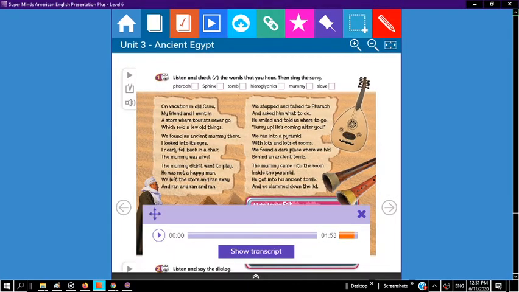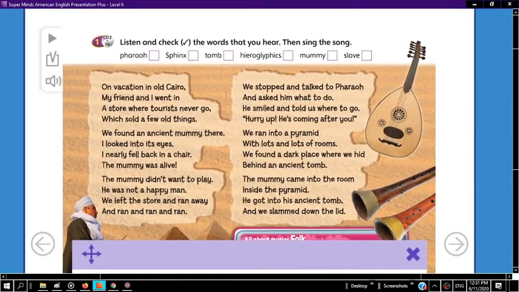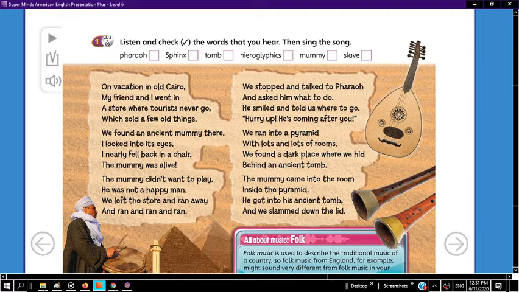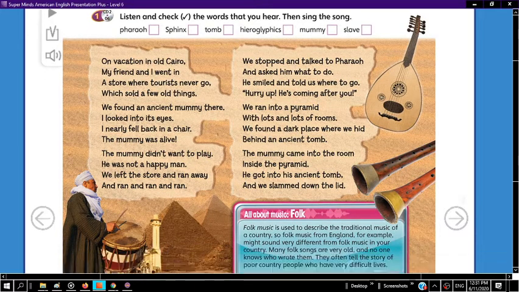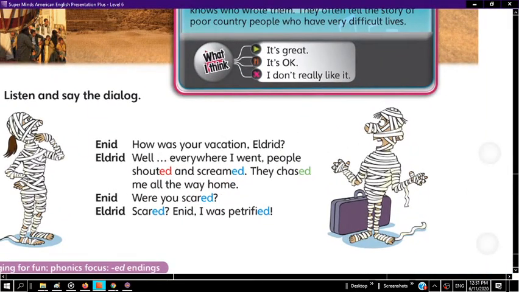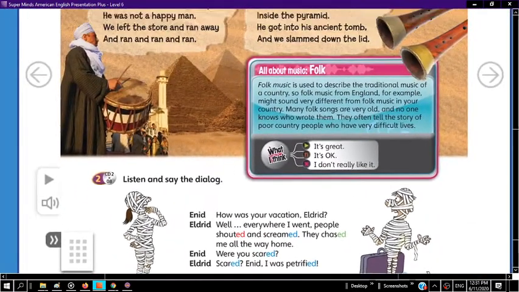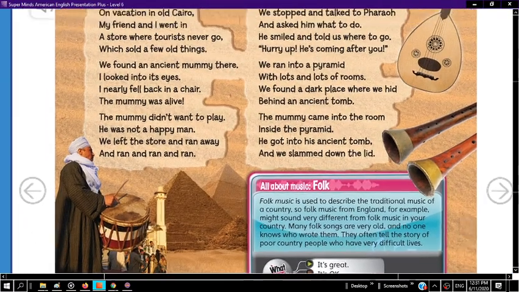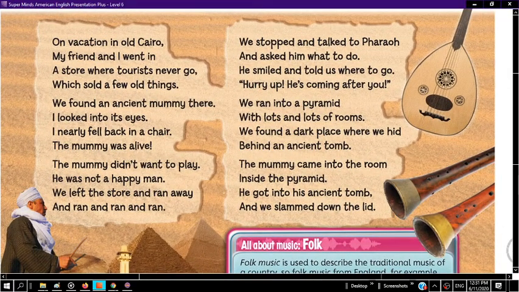All right. What we're going to do now is, since we just learned about those words, we're going to look at some of the words inside of this presentation that have the ED ending. Okay? If you look ahead a little bit, you'll see that the ed ending is inside of this next dialogue. But before we get into that, let's look for some words that have the ed ending inside of the song, right?